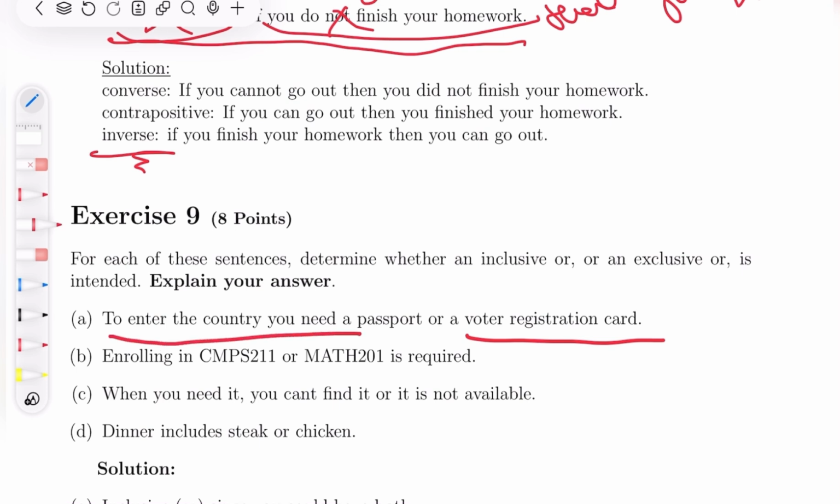Okay, so now to enter the country, you need a passport or a voter registration card. Okay, so this is clearly what? It's clearly an inclusive or, because if you had both, you'd definitely be able to enter the country.